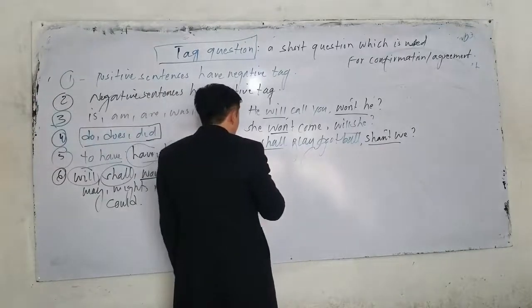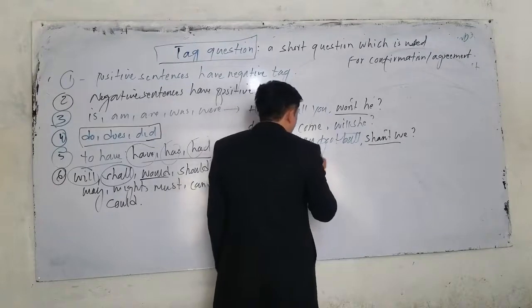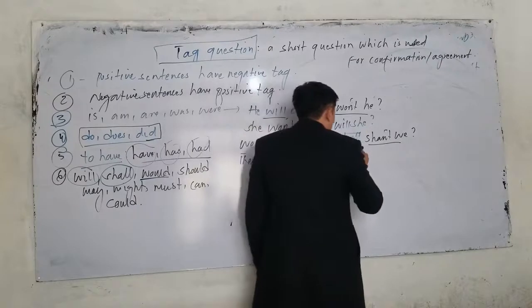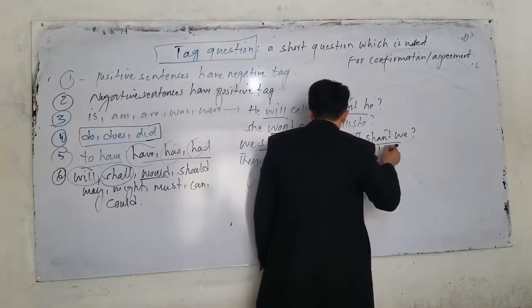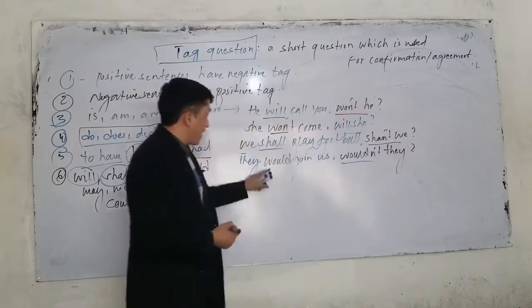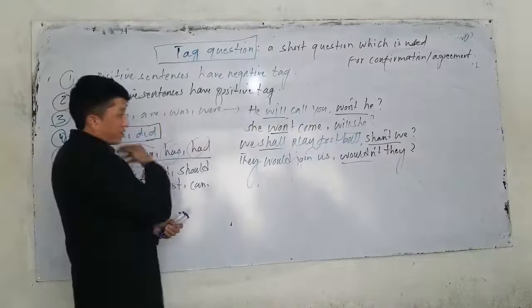The next one, if I have would, what is the tag question for would? For example, they would join us. What is the tag question? They would join us. Wouldn't she or wouldn't they? We have to say wouldn't they. If I have would in a sentence, the tag question should be again would. The same case, positive, negative, negative, positive.